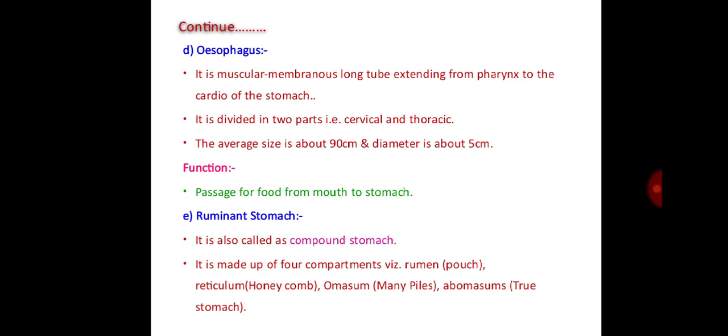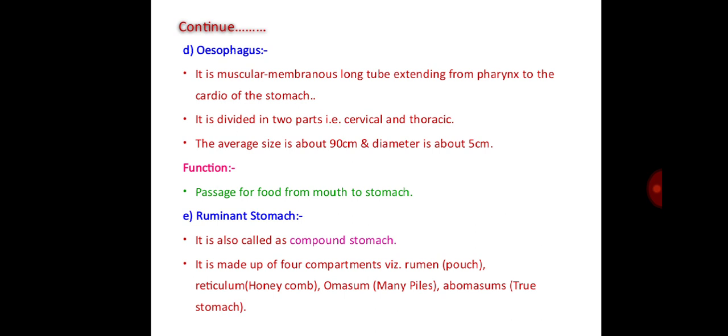Then esophagus. It is a muscular membranous long tube extending from the pharynx to the cardia of the stomach. It is divided into two parts, that is cervical and thoracic region. The average length is about 90 cm and diameter is about 5 cm. Then the function of the esophagus is the passage for food from the mouth to the stomach.